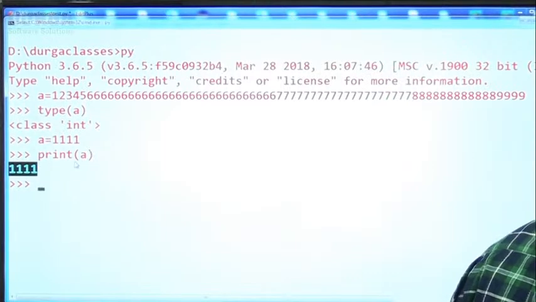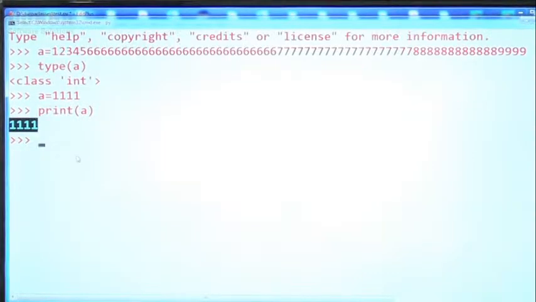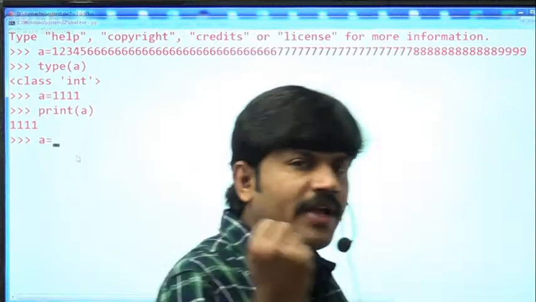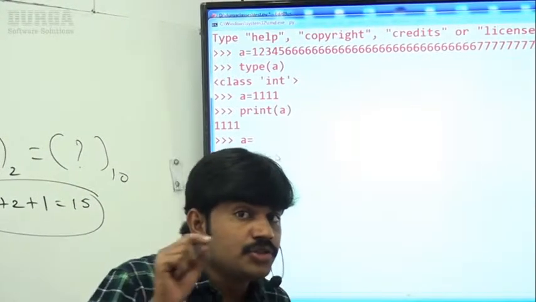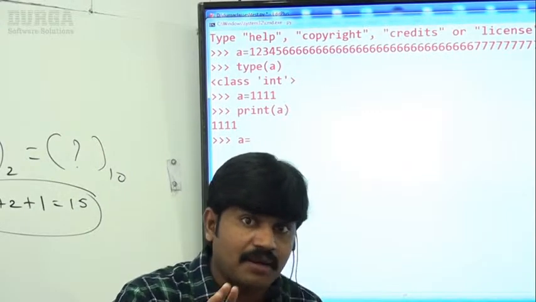1111, direct decimal value only, right? So I am taking a is equal to... Can you please confirm how I can consider this number as a binary number? Compulsorily it should be prefixed with what? 0 small b or 0 capital B.